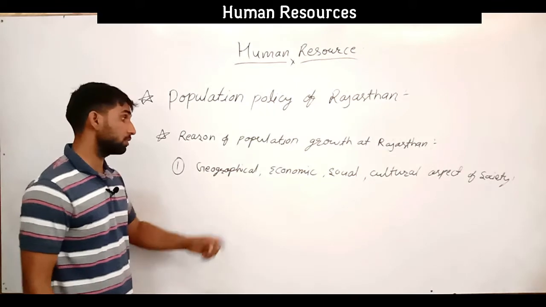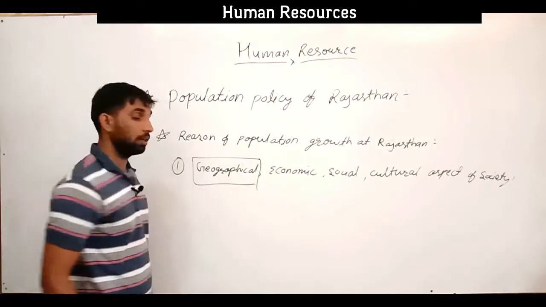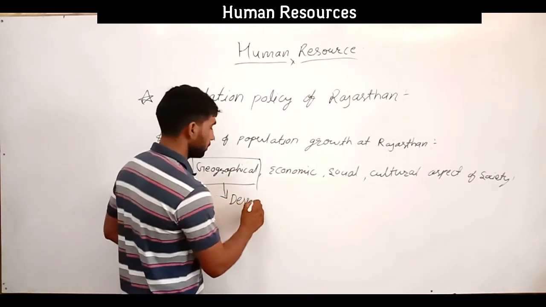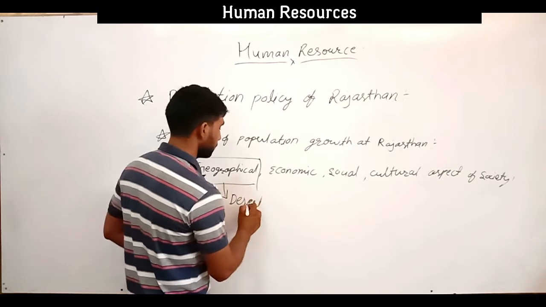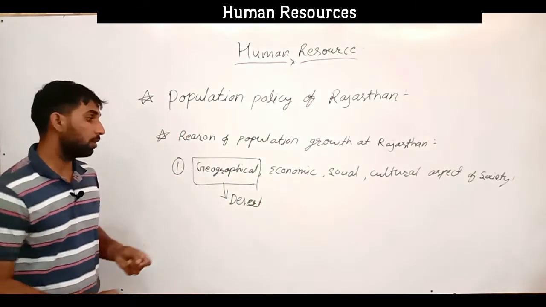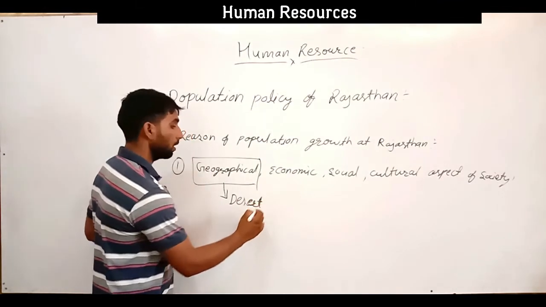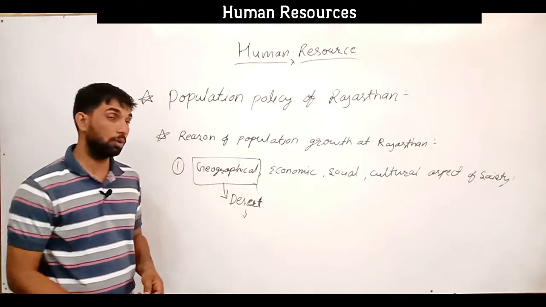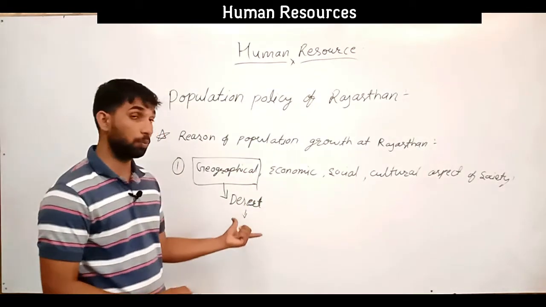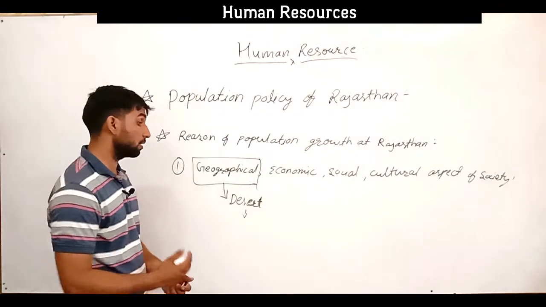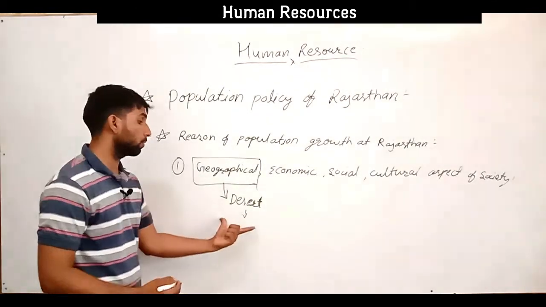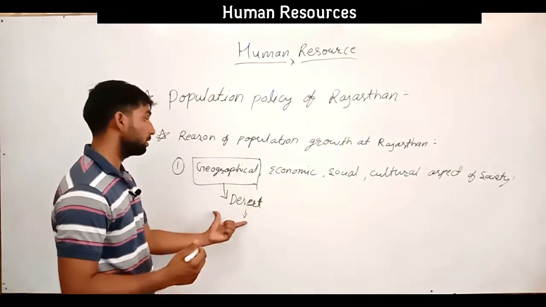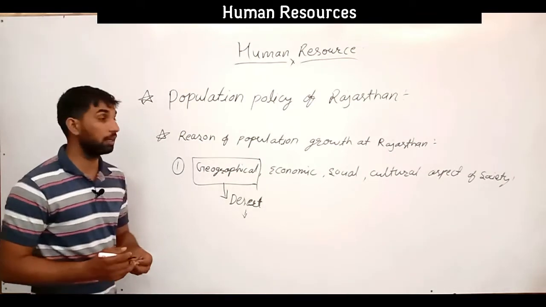First was geographical conditions. It means that a large part of Rajasthan comes under desert. They have no livelihood or source of income in that part. The desert has no agriculture, and 3/4 of the population of Rajasthan is dependent on agriculture, and the desert has no means of growing different kinds of seeds. So that part also affects the population growth in Rajasthan.